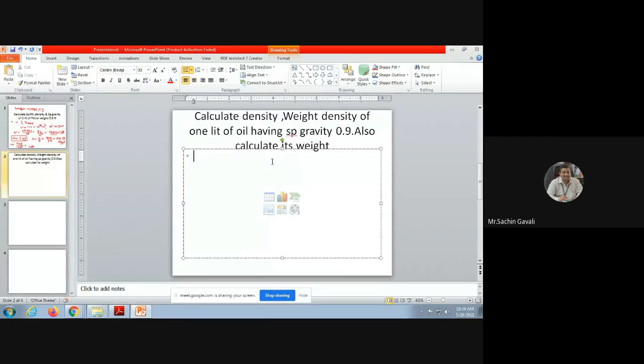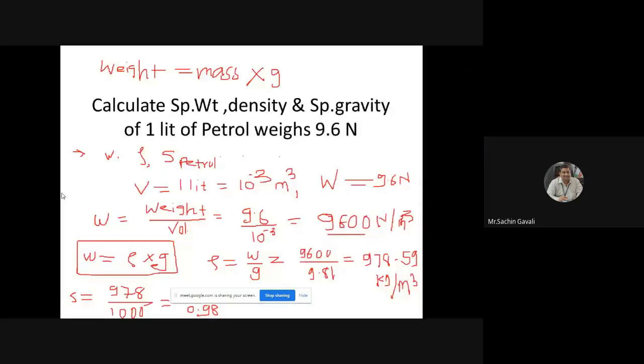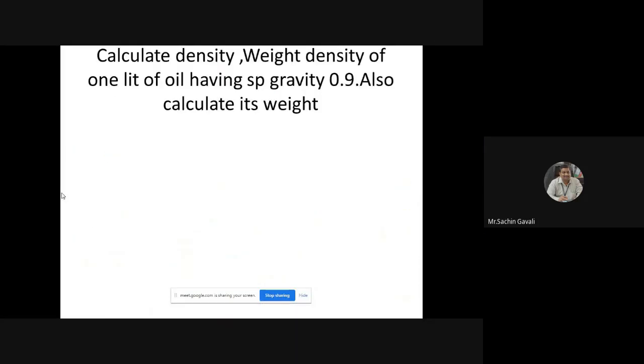Okay, so calculate weight. All of you can do it. Can you calculate?